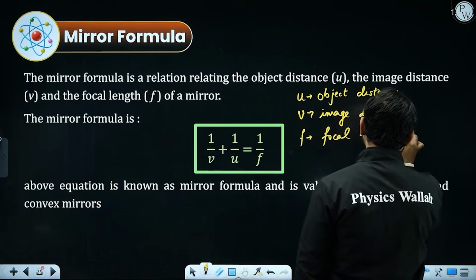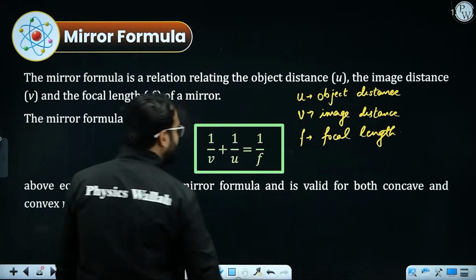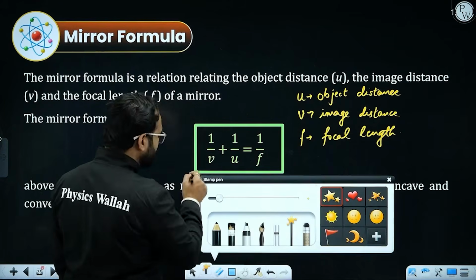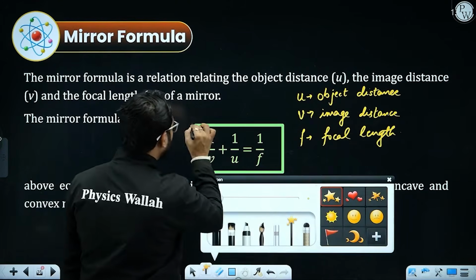So the relation between all three is written as 1 by v plus 1 by u is equal to 1 by f.